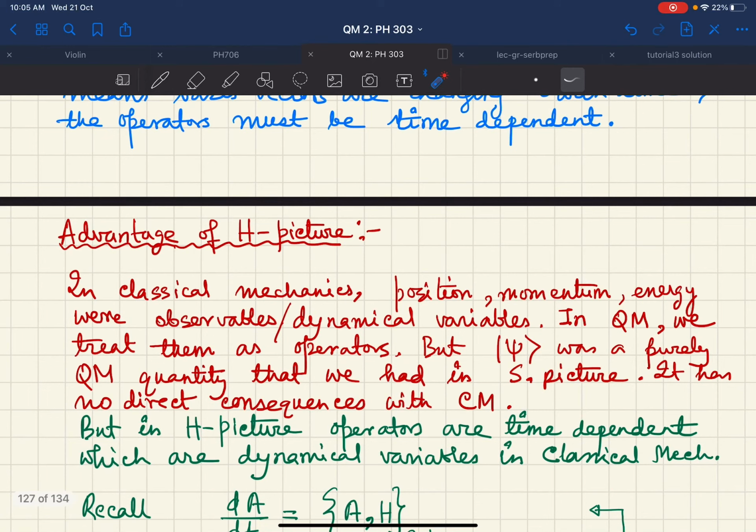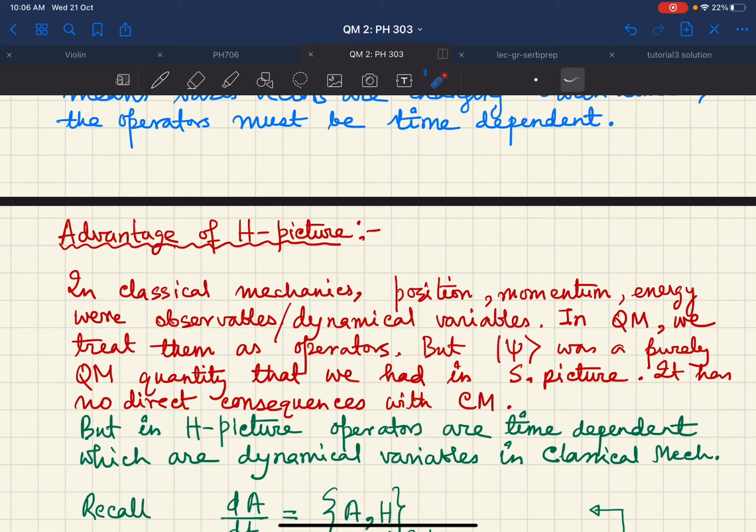So what are the advantages of this Heisenberg picture? You all know that in classical mechanics, the position, the momentum, the energy were observables or dynamical variables. And in quantum mechanics, we treat them as operators. But ket psi, denoting the state of a system, was basically a purely quantum mechanical quantity, and we had that in the Schrodinger picture.